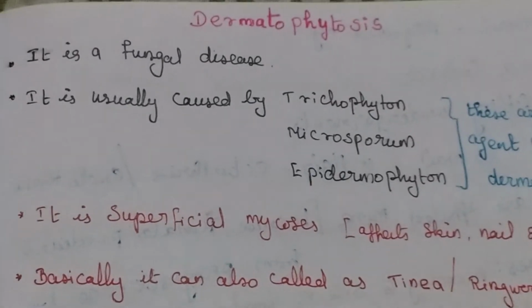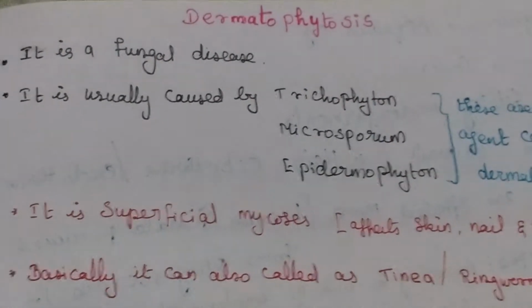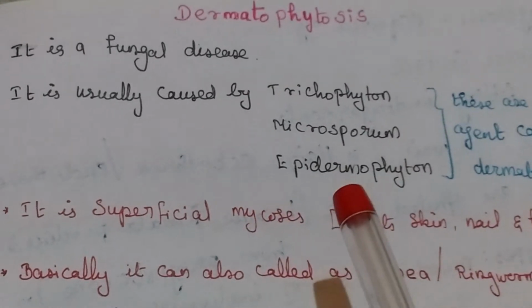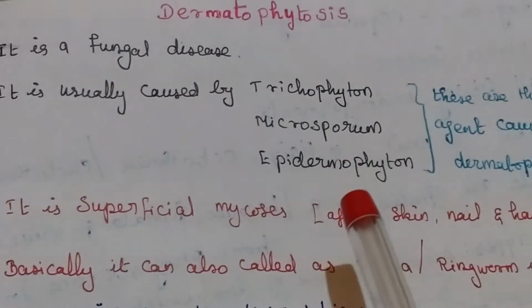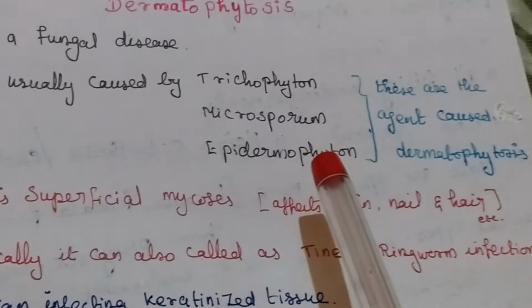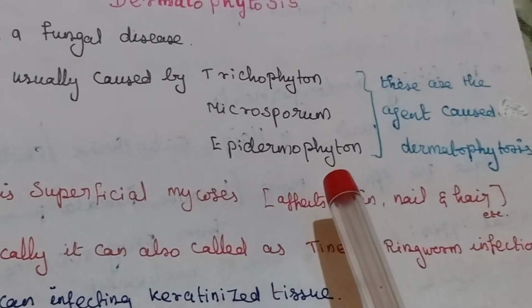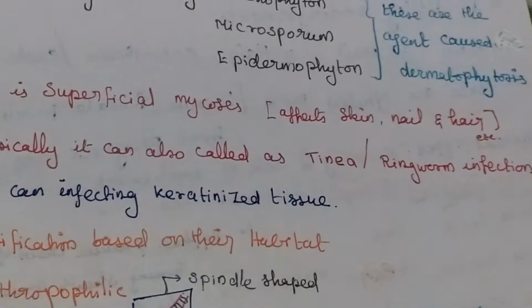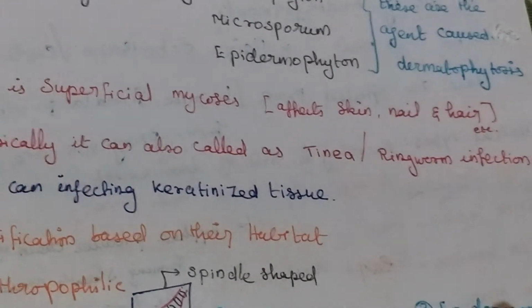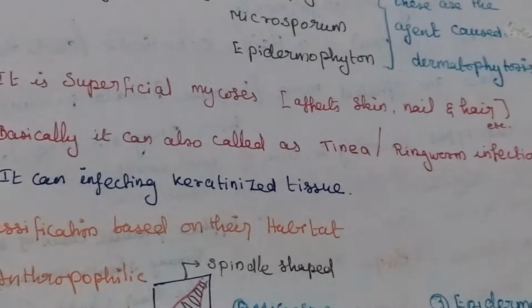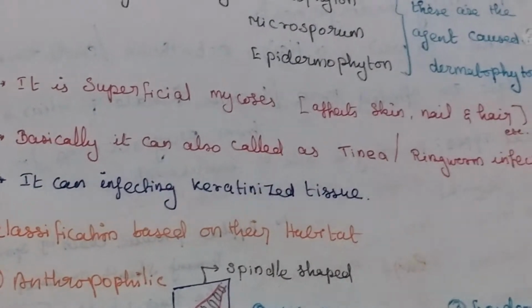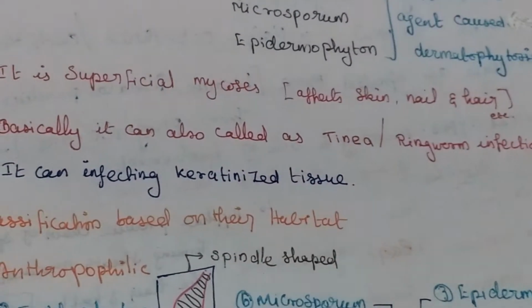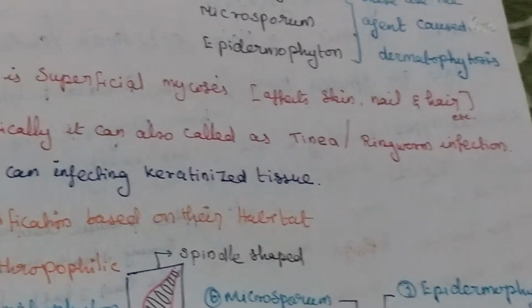Dermatophytosis. It is a fungal disease. It is usually caused by Trichophyton, Microsporum and Epidermophyton. These are the agents that cause dermatophytosis. It is a superficial mycosis, that means it can affect skin, nail and hair etc. Basically it can also be called tinea or ringworm infection.